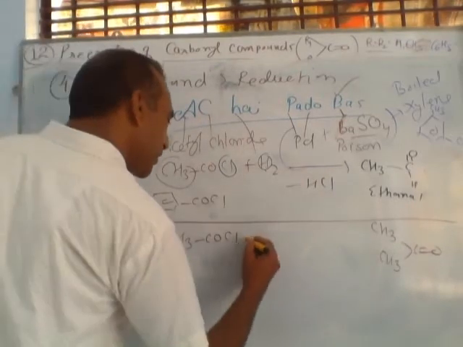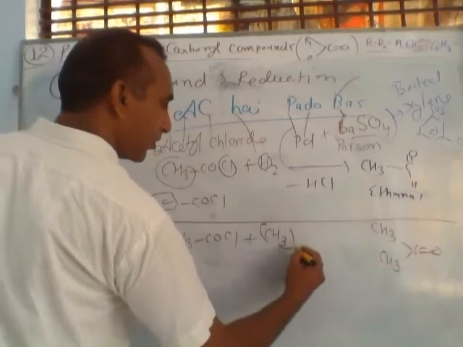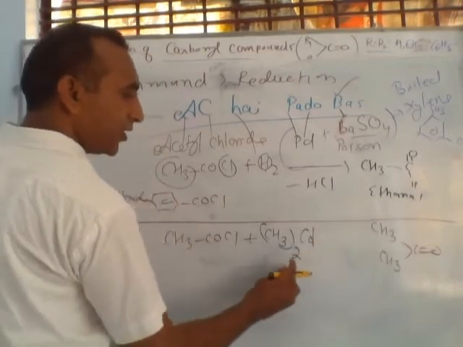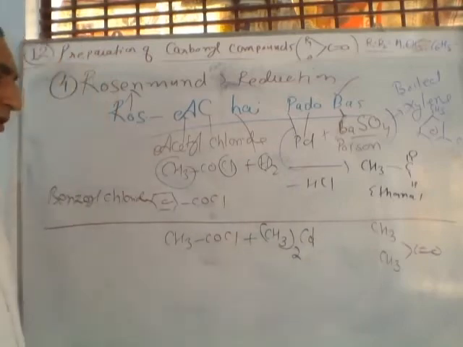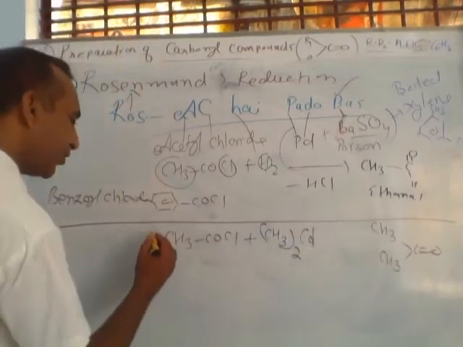The other compound is of this type. Sorry, Cd. This is called dimethyl cadmium. Dimethyl cadmium, otherwise dialkyl cadmium. So we are using 2, 2.